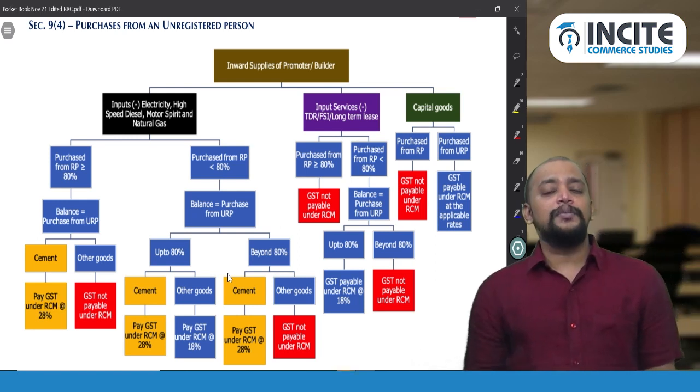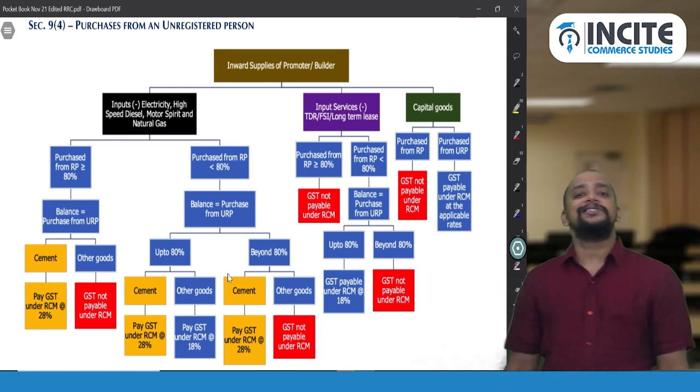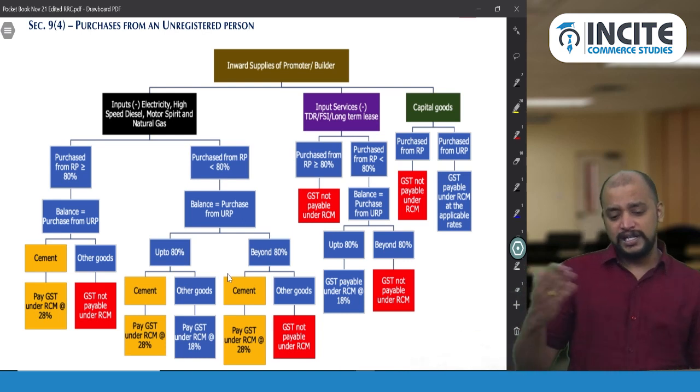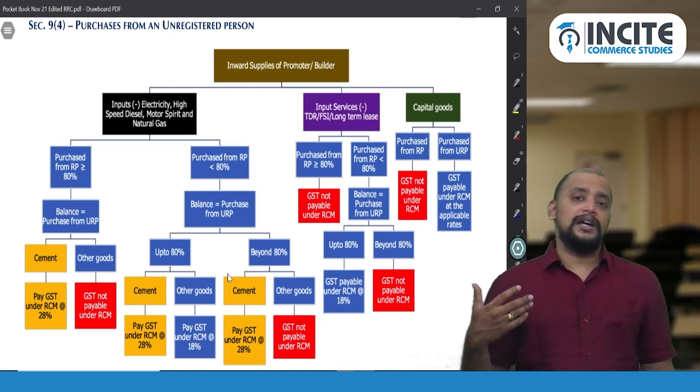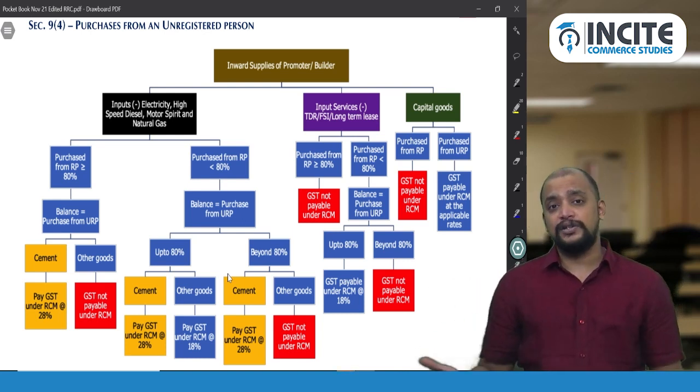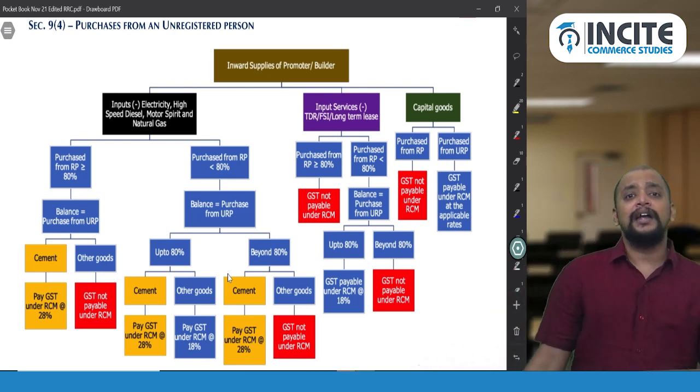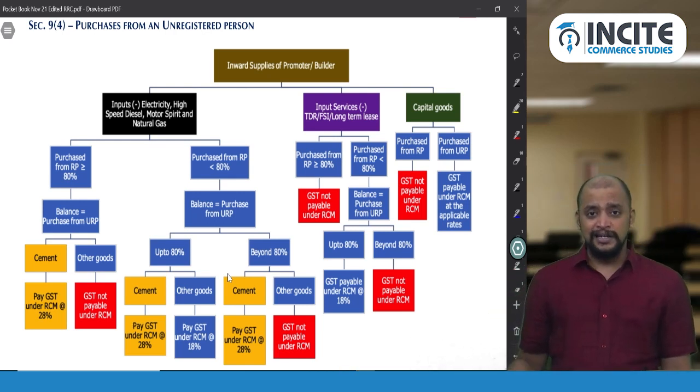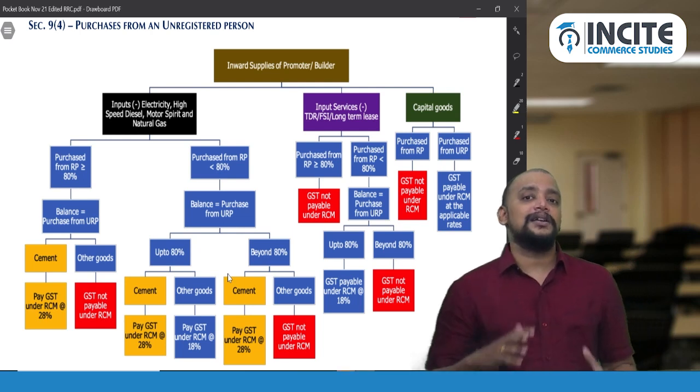What about commercial complexes, roads, bridges, tunnels, etc.? In that case, it will be taxable at the rate of 12% or 18%, and there is no restriction of without ITC. And in that case, don't apply section 9 subsection 4.